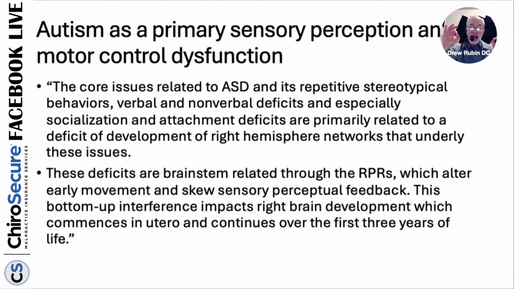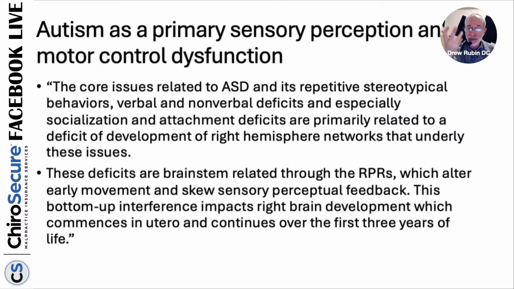That is a big difference from what a lot of people are saying, especially for kids with nonverbal autism who have Broca's area issues on the left-hand side. They're saying it's a left issue. What Dr. Melillo is saying is no, it's actually a right-sided issue, because these deficits are brainstem related through retained primitive reflexes, which alter early movement and skew sensory perceptual feedback.